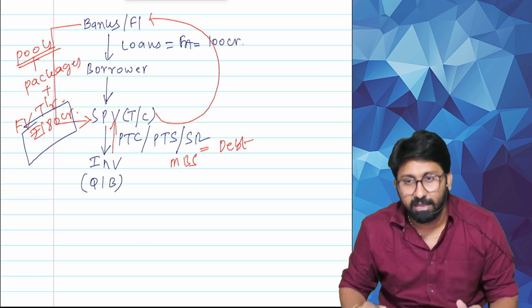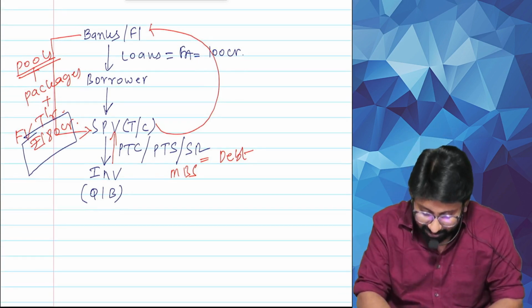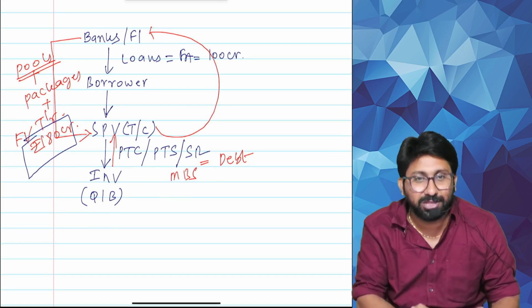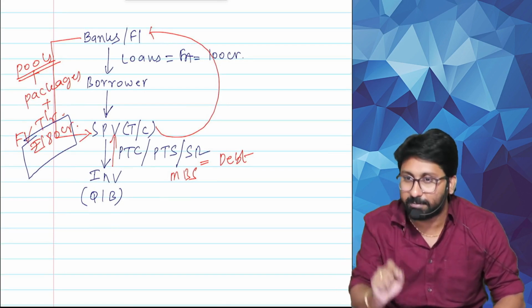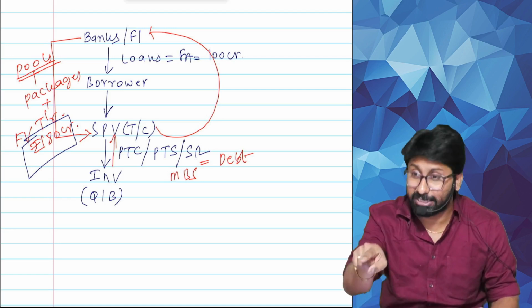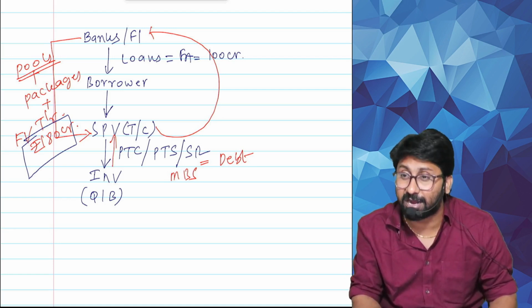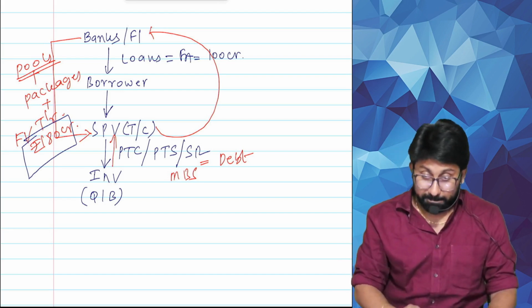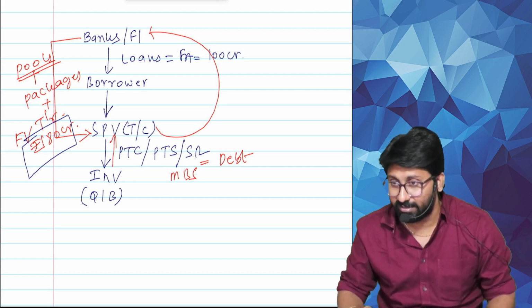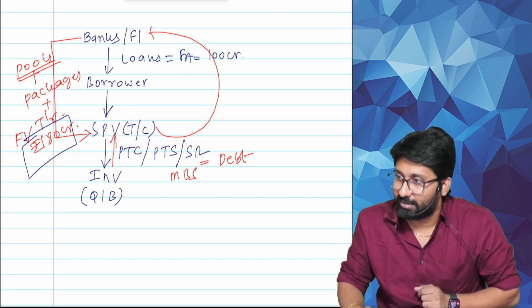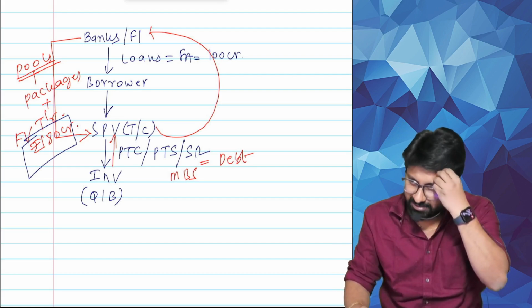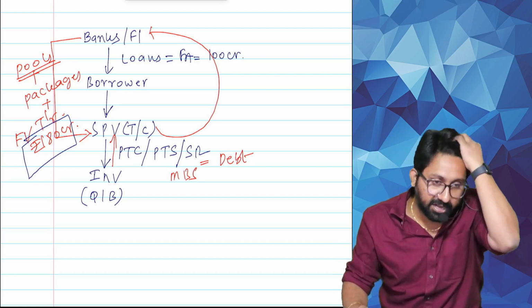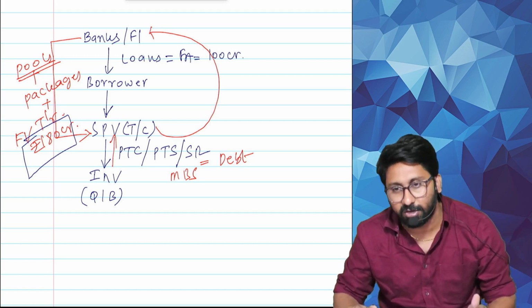Listening? Now the question, sir, why SPV, sir? The bank only can do that. That doubt also some people might have got. You should never get that doubt. Do you know why? Buyer and seller can't be the same person. The bank will give the loan, and the bank only will buy? Can that be done by the same person? That's why we need a secondary one. Another person is required. Listening or not, everyone?